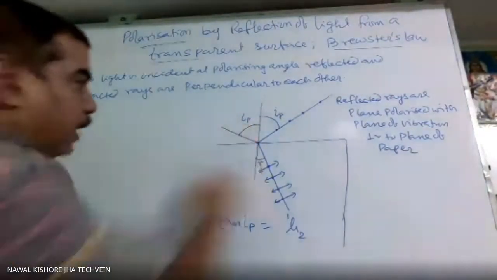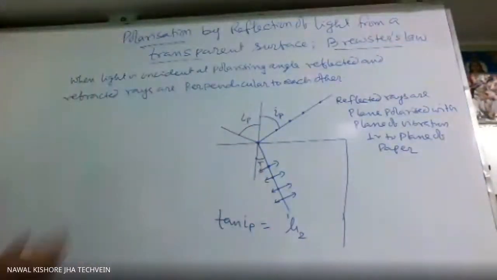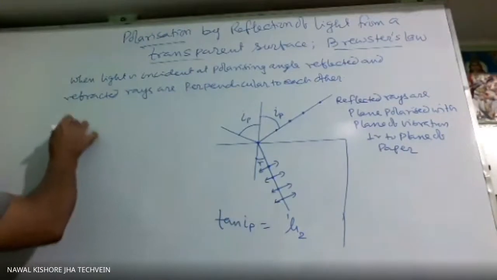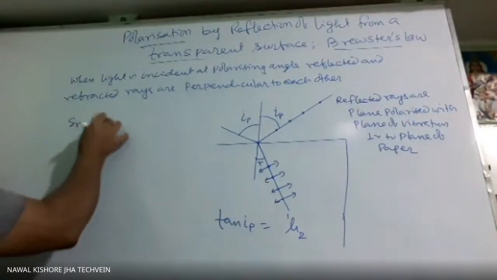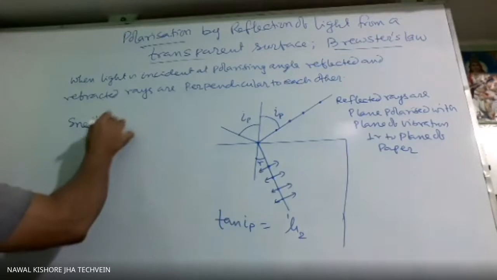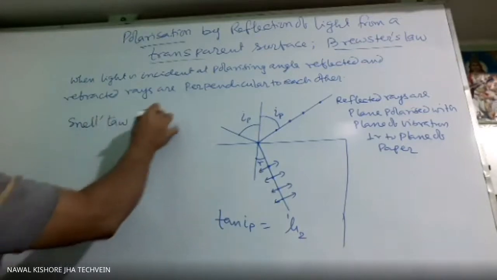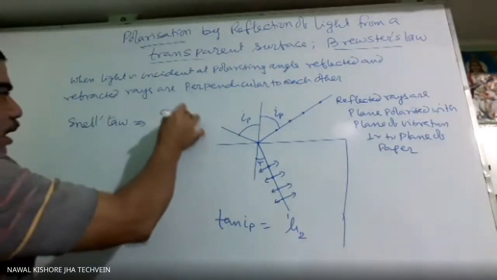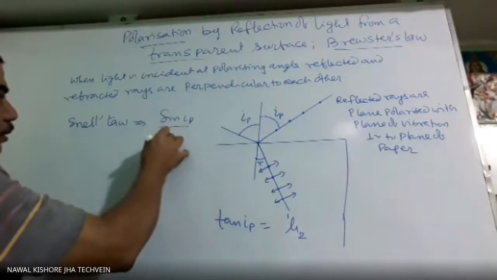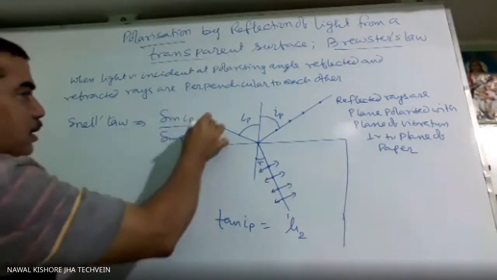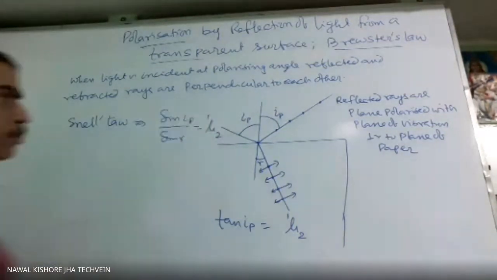So when refraction is taking place, according to Snell's law, what can we get? From Snell's law, we write sine IP over sine R is the refractive index of the second medium with respect to the first medium.